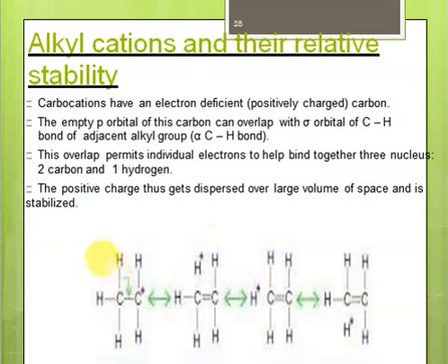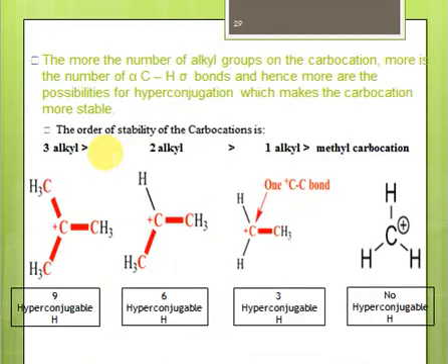And now just see that we have 3 hydrogens. So all of these 3 hydrogens are actually stabilizing this positive charge, right? So we are saying that this carbocation is stabilized by 3 hydrogens, that is, it has greater stability. So we are comparing the stability of carbocations in case there is 1 alkyl group attached, 2 alkyl groups attached, or 3 alkyl groups attached, right? If the number of alkyl groups attached to the carbocation is greater, then the carbocation is more stable. We have to justify the reason.